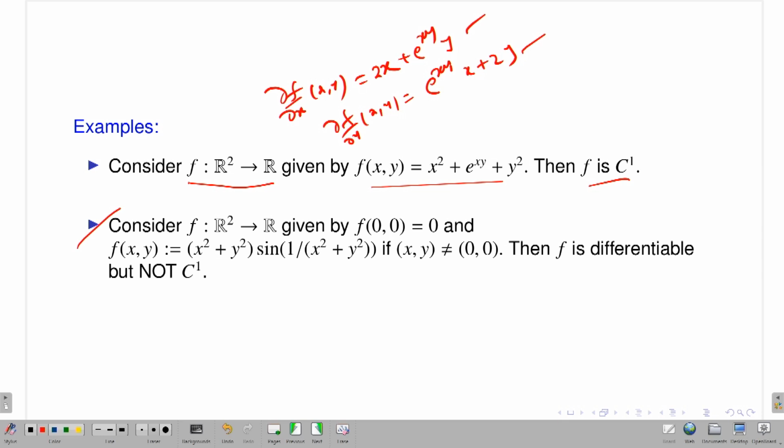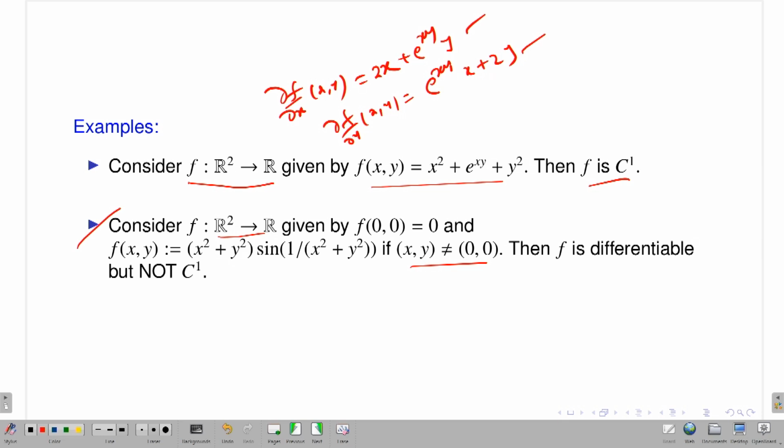So I have a function from R2 to R given. If (x,y) is non-zero, then it gives you (x square plus y square) times sine of 1 by (x square plus y square), and at (0,0) it is 0. So that means again it is a function which has a breaking point at the point (0,0).